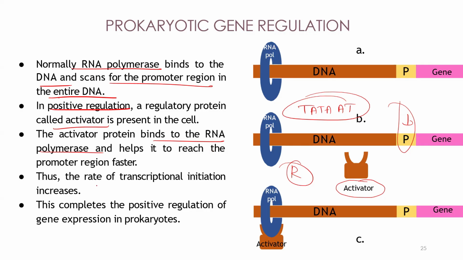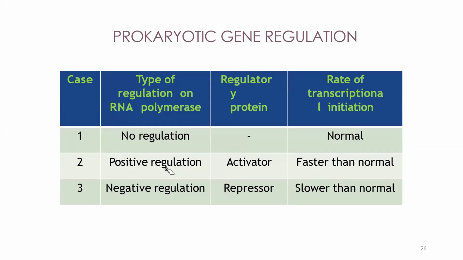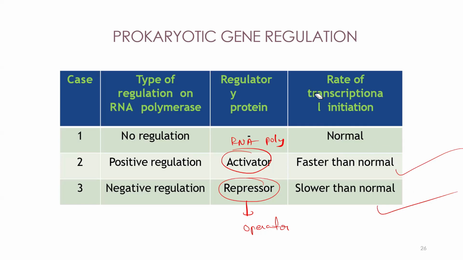So the gene expression will be sped up. Understood? It reaches the promoter region faster, so the transcription initiation will increase. Positive regulation will increase the gene expression. So you see here: no regulation, positive regulation with the activator, negative regulation with the repressor. The activator will be associated with the RNA polymerase enzyme, whereas the repressor is associated with the operator region. Remember this as well. One will be fast in the transcription, the other one will be decreasing the transcription. Clear?